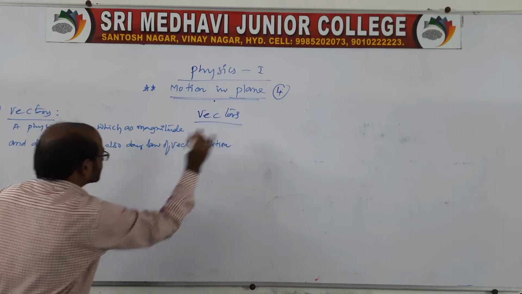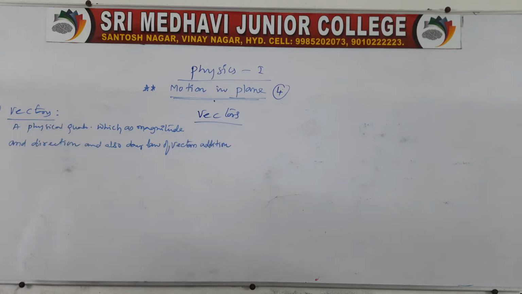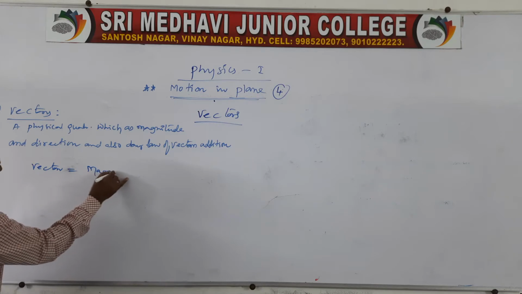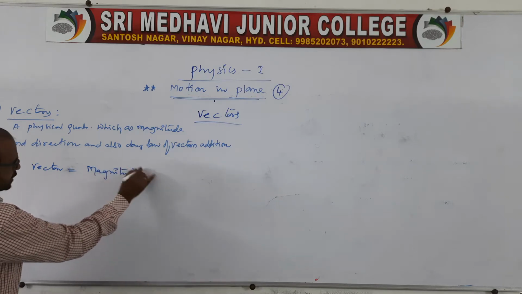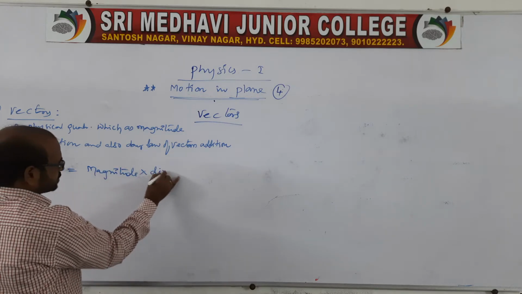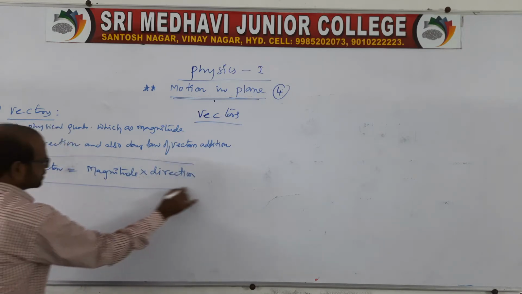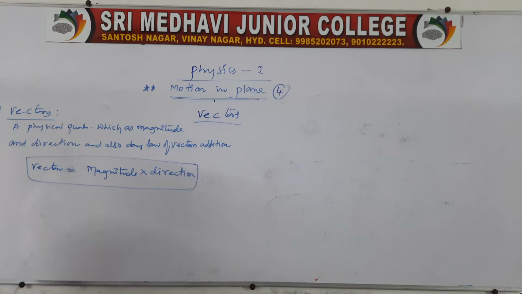This we call a vector. You remember the vector representation: a vector is represented as magnitude into direction. So the vector is equal to magnitude into direction.